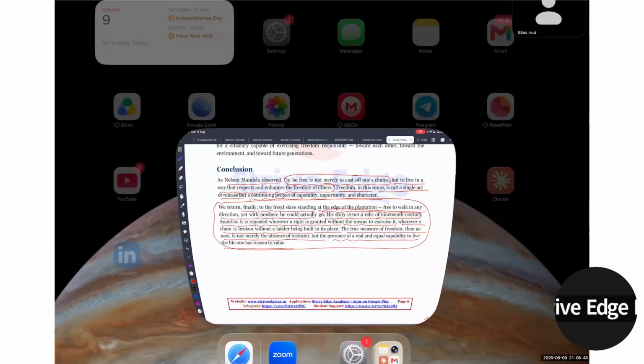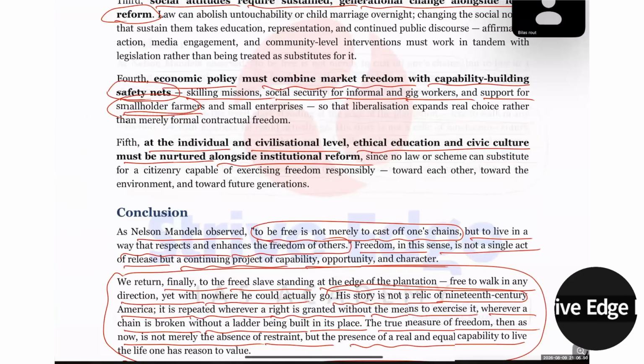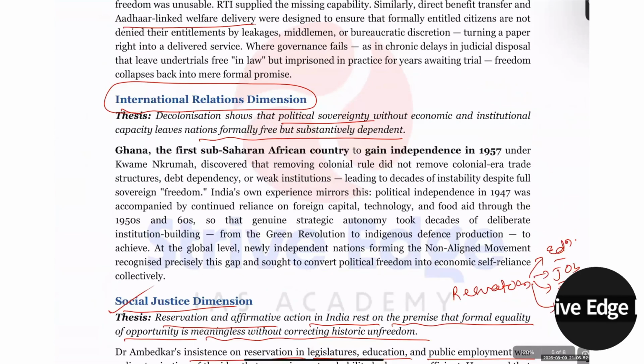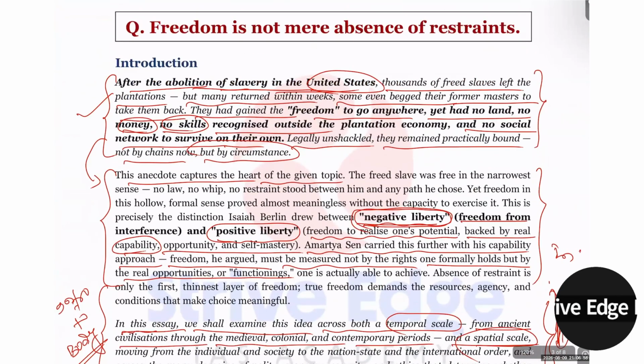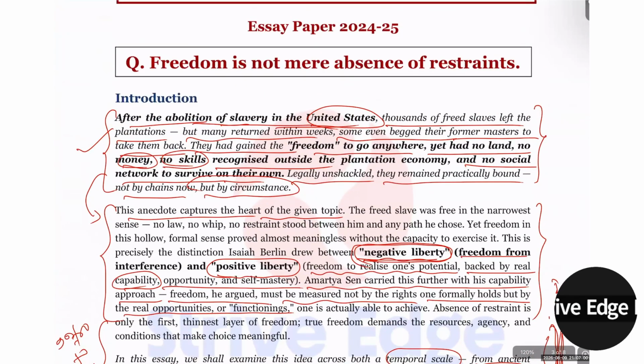Basically, the essay is talking about how just removing restraint is not going to achieve anything. If you are just removing it, then people will not achieve their real freedom. So we need to give some additional things. That is the essence. So you can start your essay by writing an anecdote. This is the anecdote I have given.